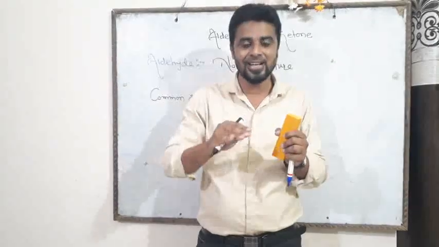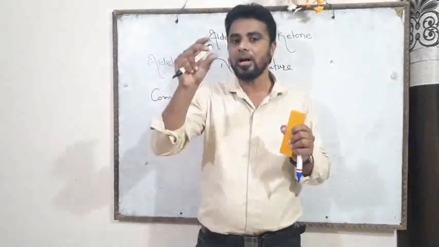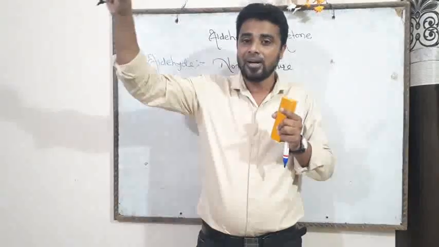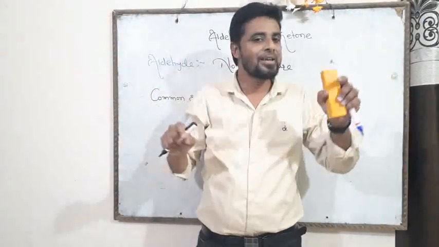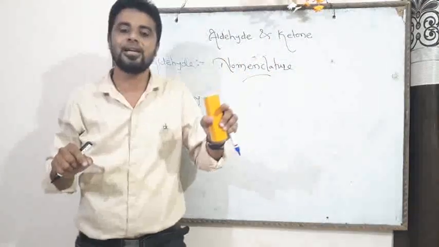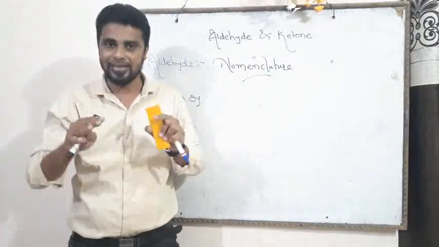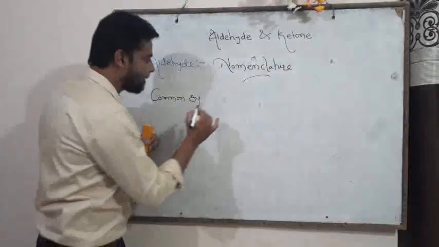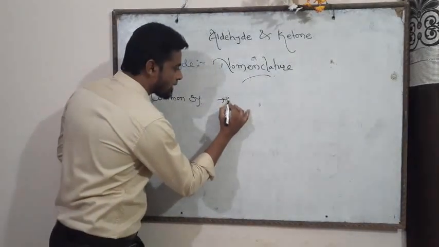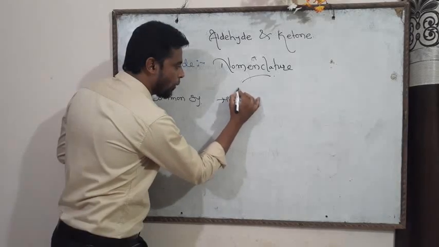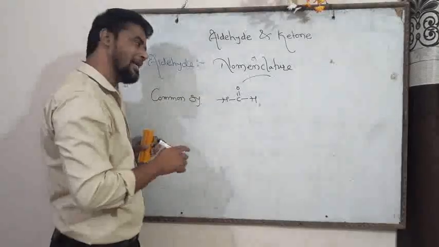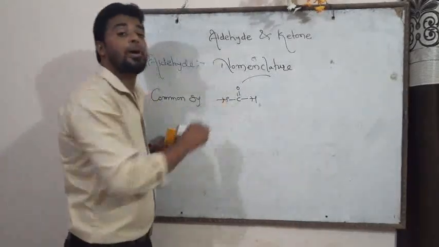Due to this reason, aldehyde is obtained from the carboxylic acid by the replacement of ic acid, followed by the suffix aldehyde. For example friend, HCOH. This is obtained from the formic acid and hence the name is formaldehyde.